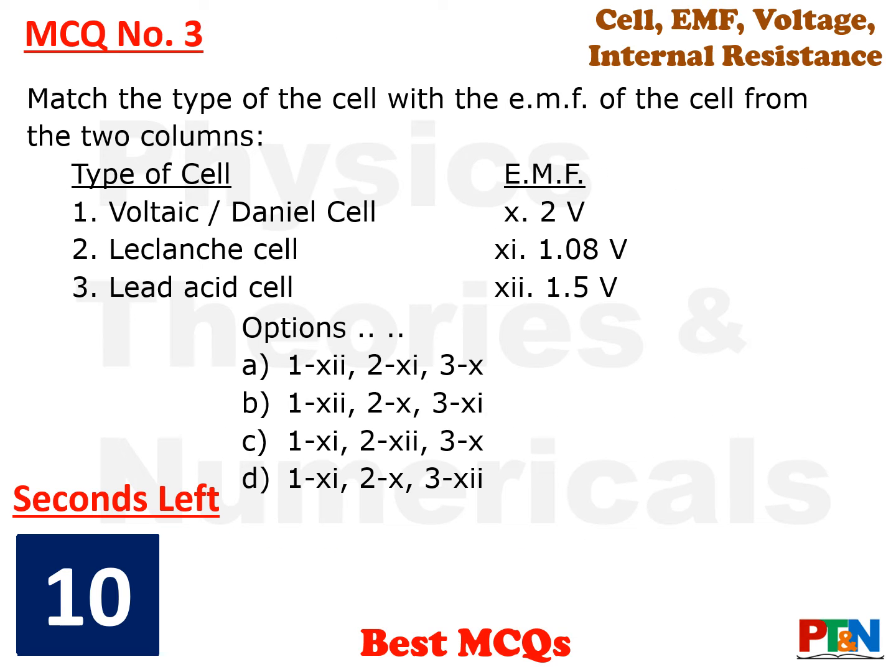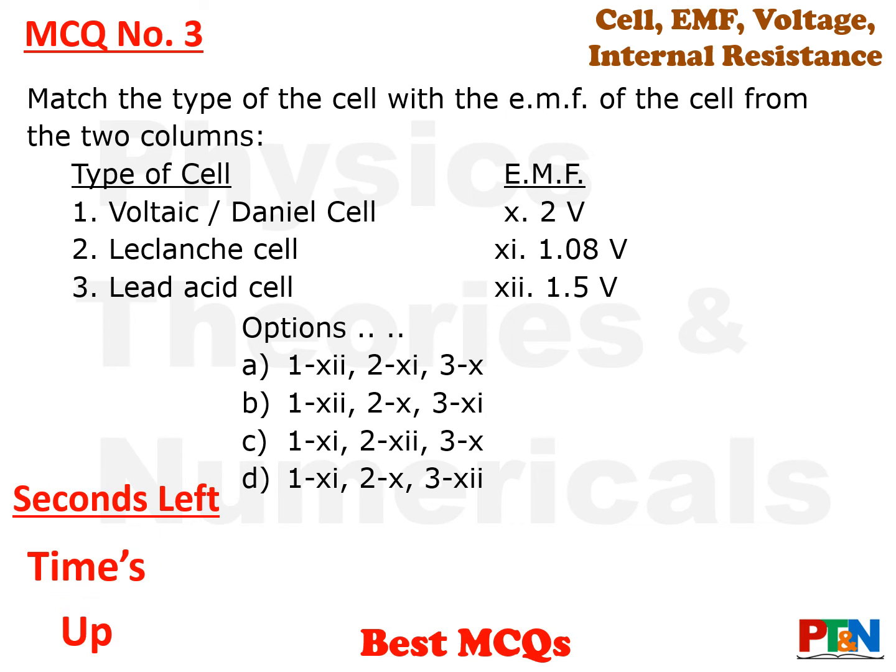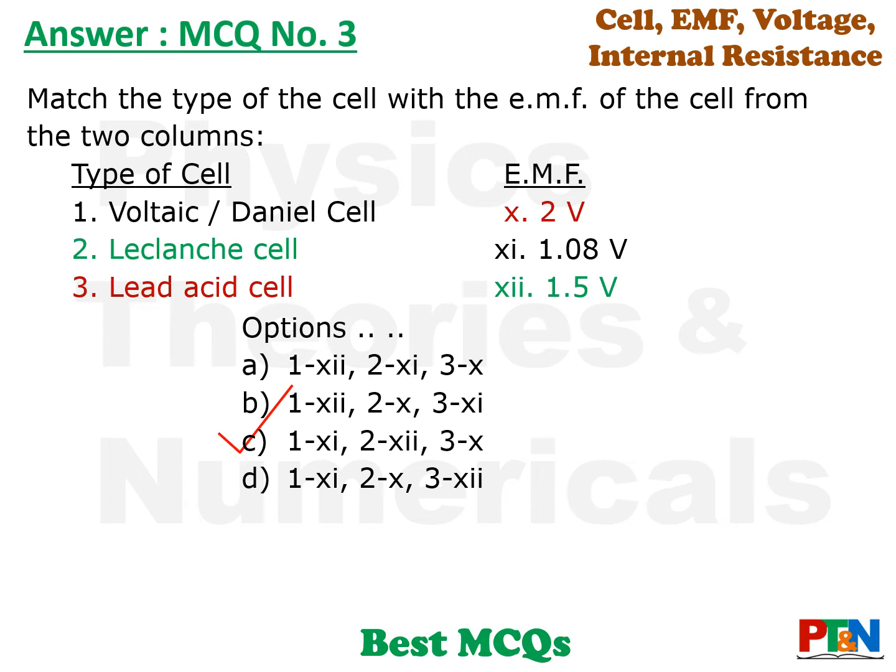Next MCQ. Match the type of cell with the EMF that cell gives. 2 columns. Left column is type of cell, right column is the EMF. You need to match and choose from the options. 10 seconds time for you. Your time starts now. Time's up. Let's see the answer.